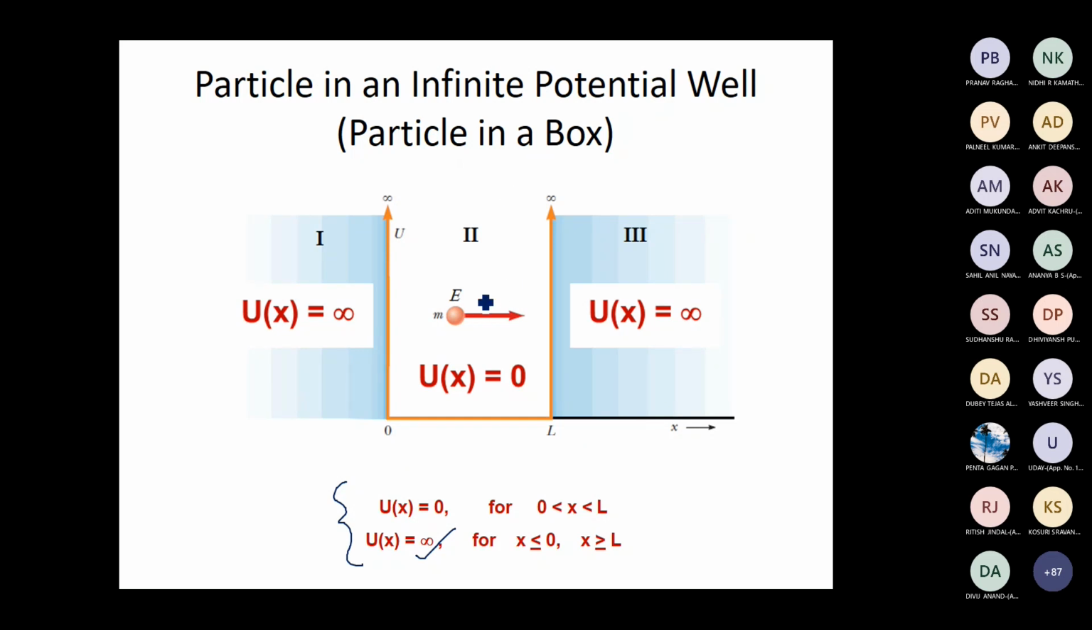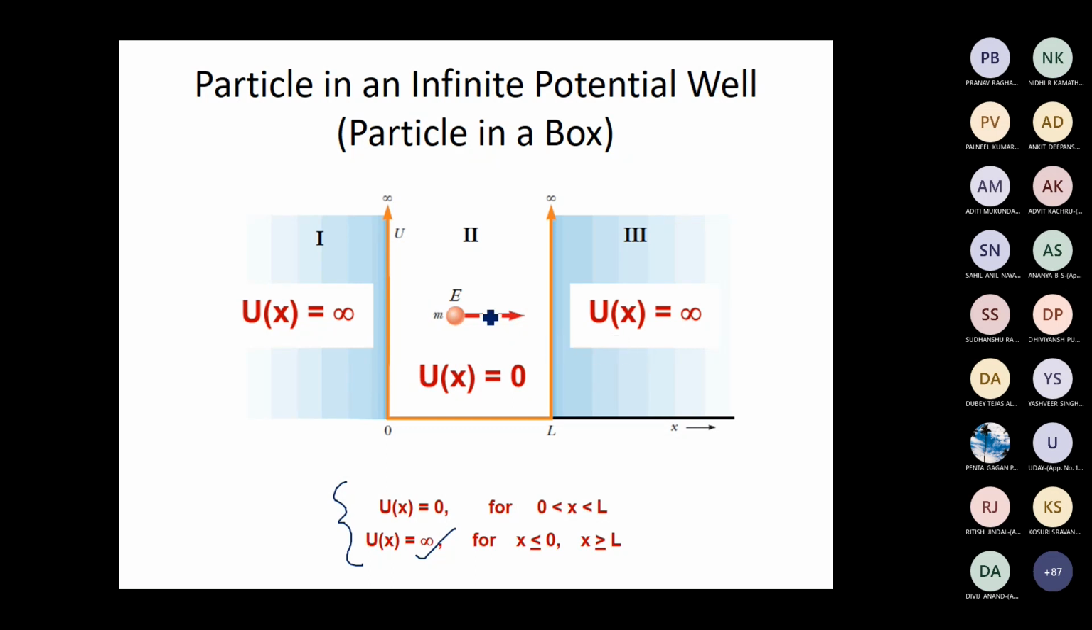Now we need to find the wave function of this quantum particle in region 1, region 2 and region 3. Again, that wave function should satisfy all the properties which we have discussed. We have discussed 3 properties, and this wave function should also satisfy all these 3 properties.